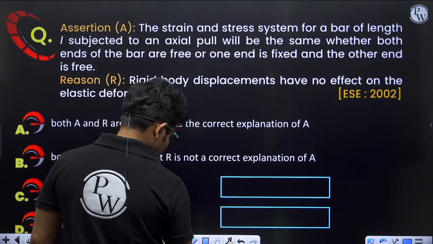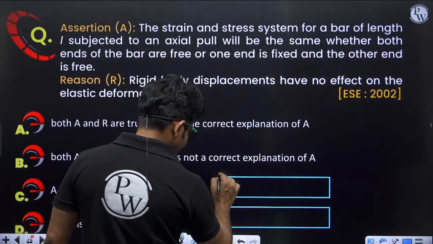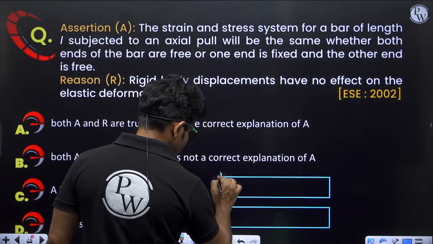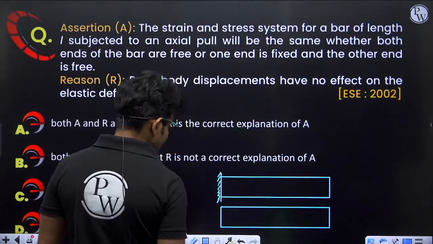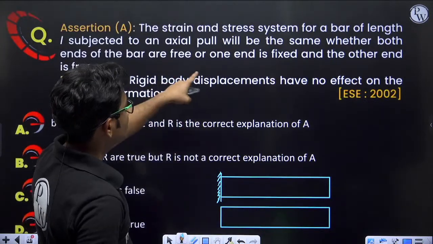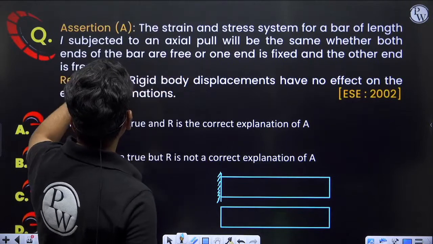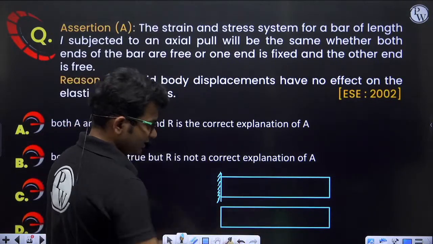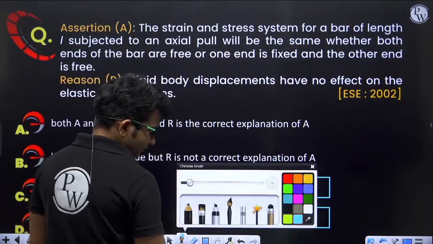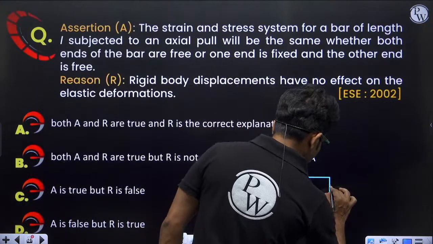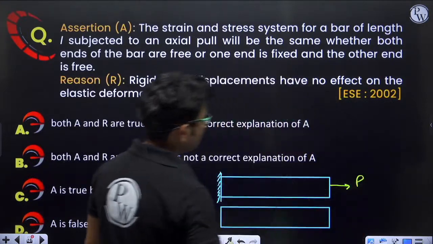First scenario, that one end is fixed and the other is free, and second scenario, both ends of the bar are free. Okay, in this scenario both ends are free. Now if we apply load here like this, P load, I'll apply.